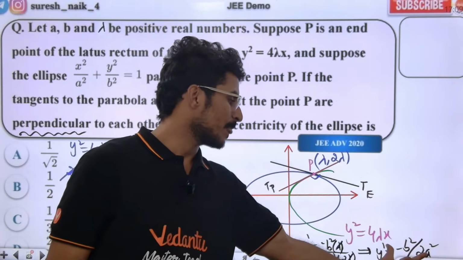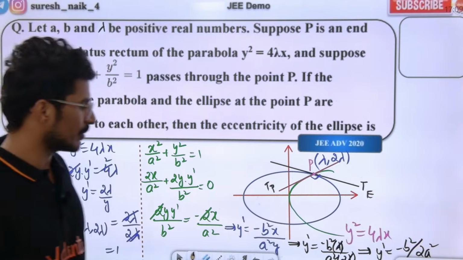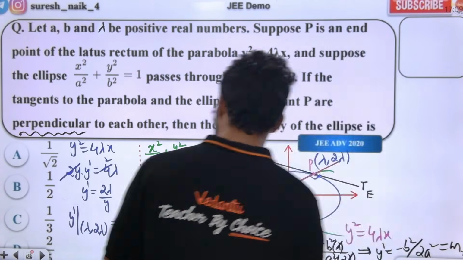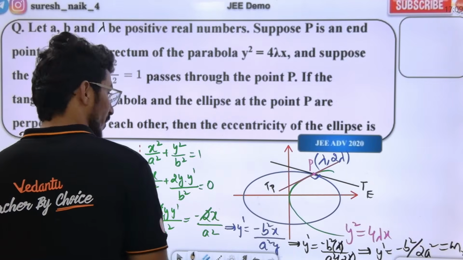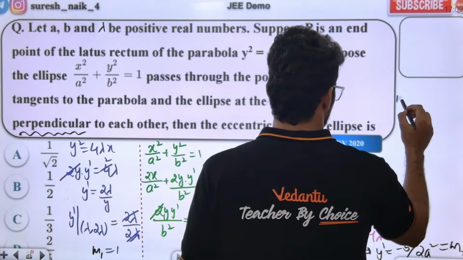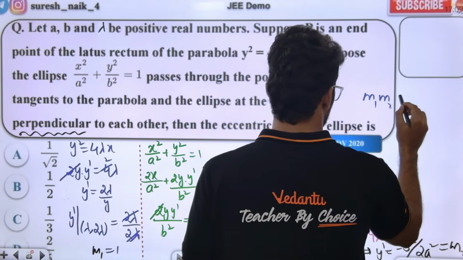Let the slopes be m1 and m2. If m1 m2 is equal to minus 1, we get our answer.